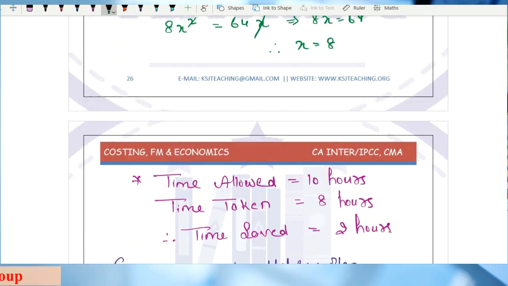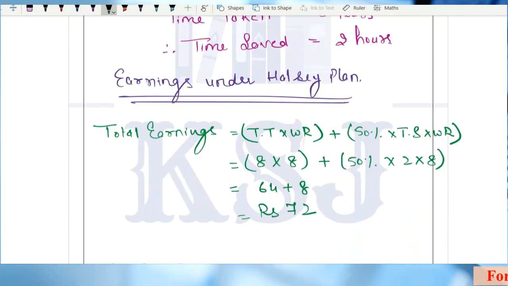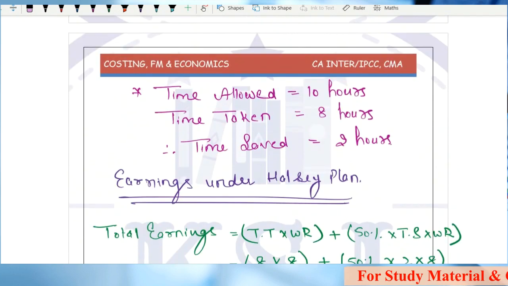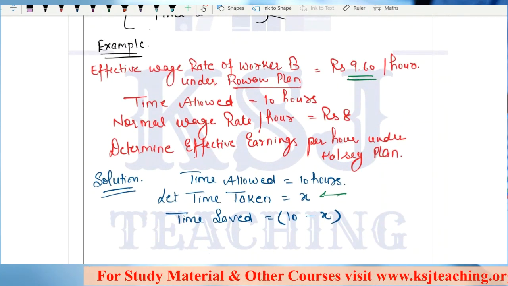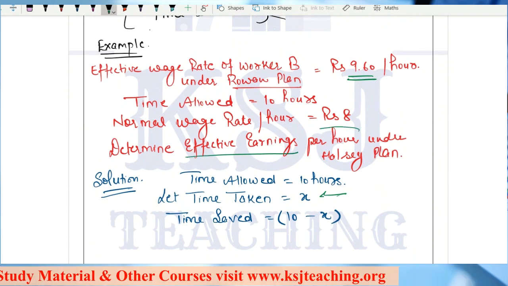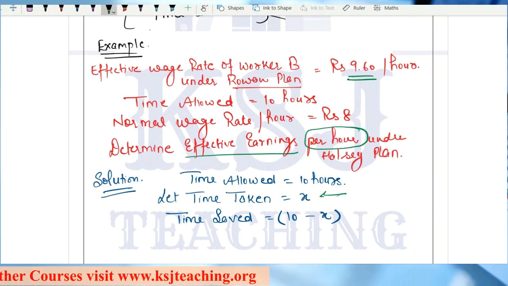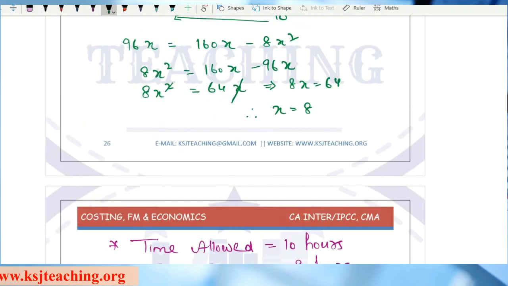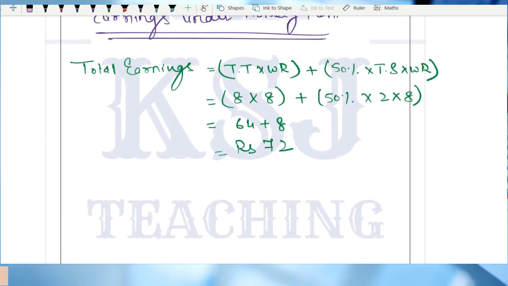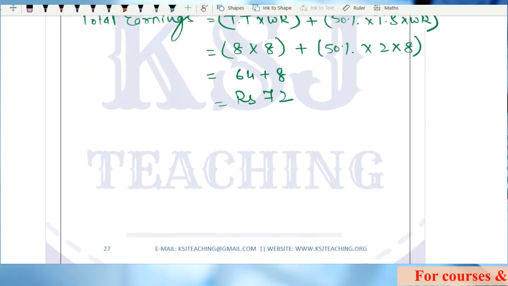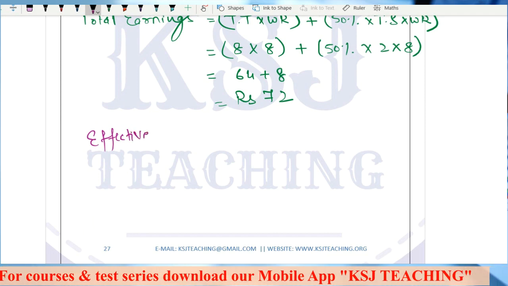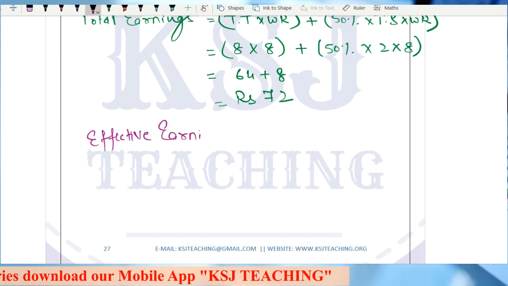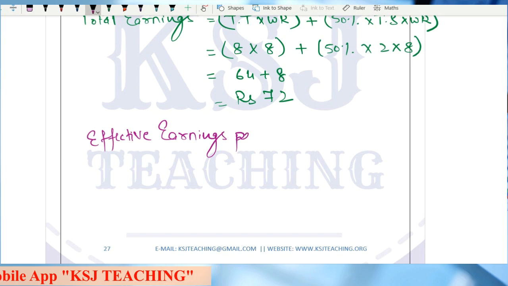Now read the question carefully. You might leave the question here, thinking this is the earnings under the Halsey plan, but read the question carefully. What is the requirement? He says determine effective earnings per hour. Right? So what you have calculated, this 72, is the total earnings under the Halsey plan. So don't leave the question here. You need to be very careful with this. Always read the requirement very carefully.